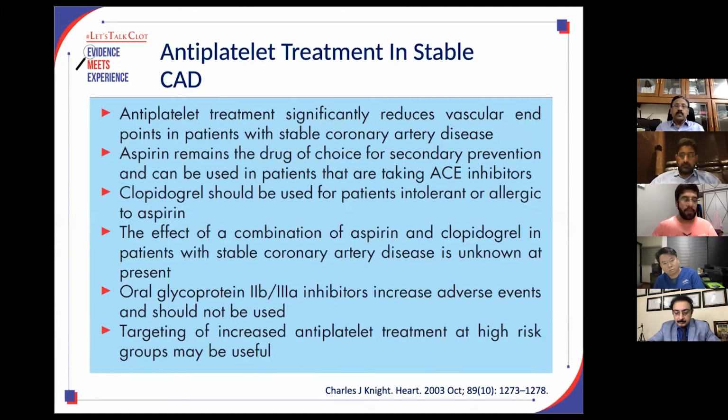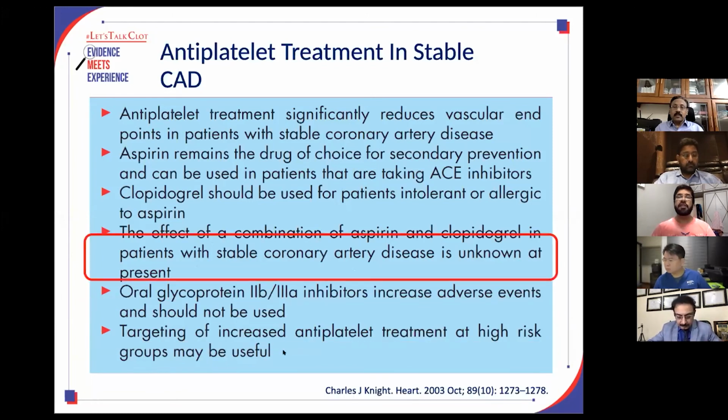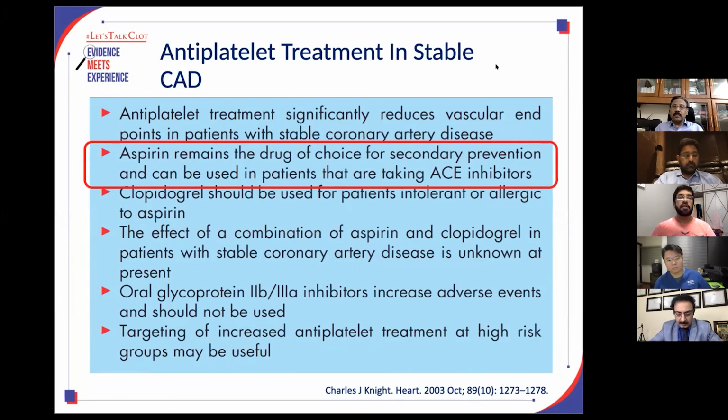So finally, antiplatelet treatment for stable coronary disease. As I would say, antiplatelet treatment significantly reduces vascular endpoints in patients with stable coronary disease. Aspirin remains our drug of choice for secondary prevention. Clopidogrel should be used for patients intolerant or allergic to aspirin as a single antiplatelet. The effect of the combination of aspirin and clopidogrel in patients with stable coronary disease is not very well documented. Oral GP2b3a inhibitors were available, but they increase the risk of adverse events and should not be used. Targeting increased antiplatelet treatment to a high-risk group may be useful. Finally, aspirin remains our drug of choice for secondary prevention of coronary artery disease.